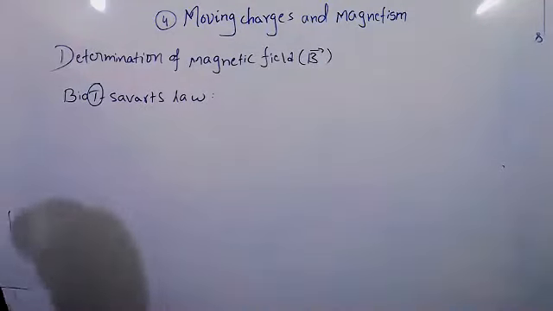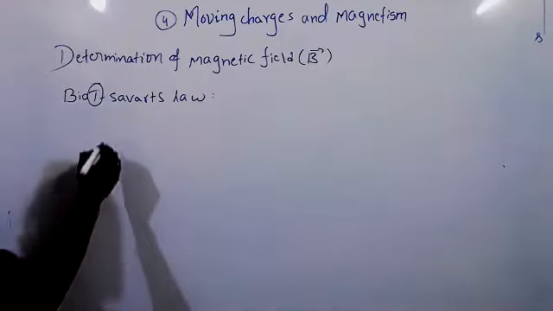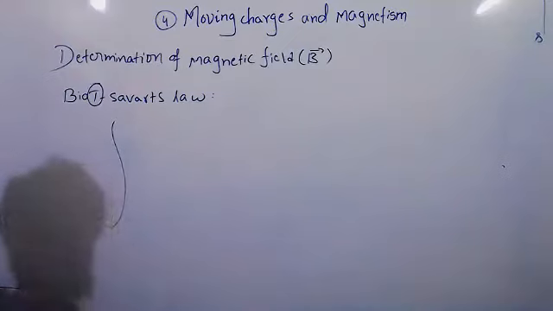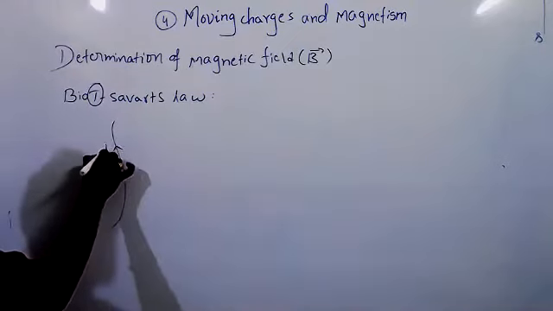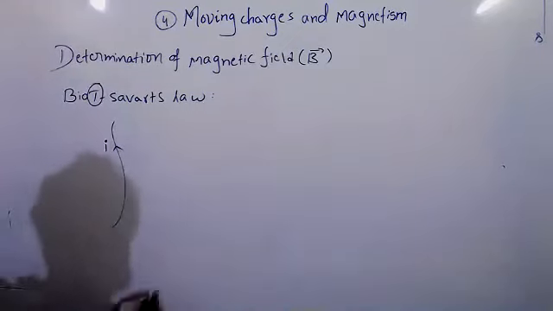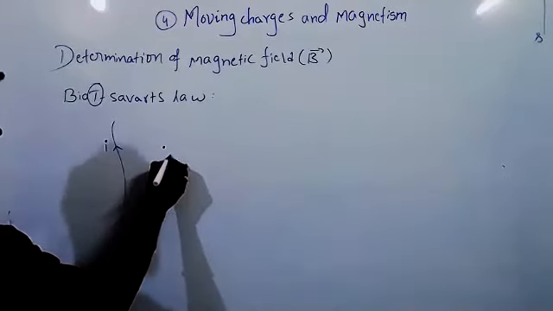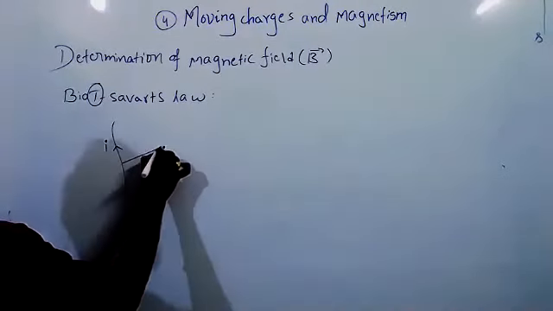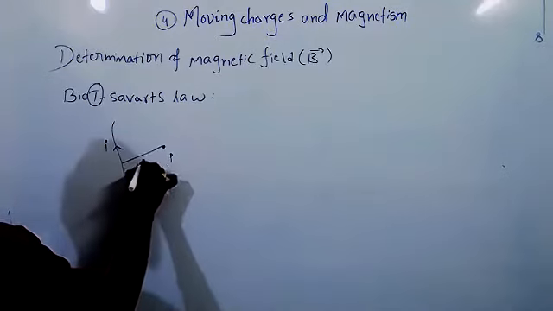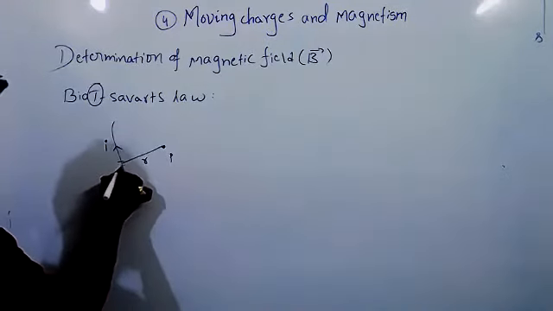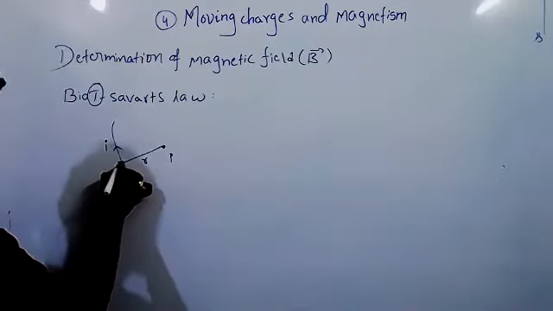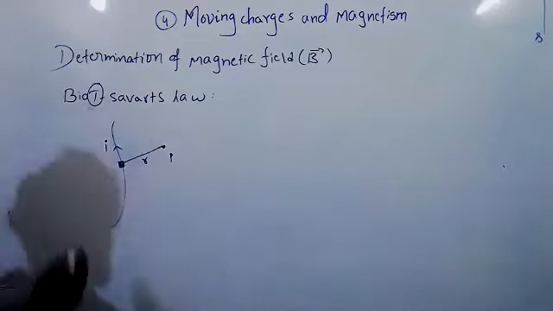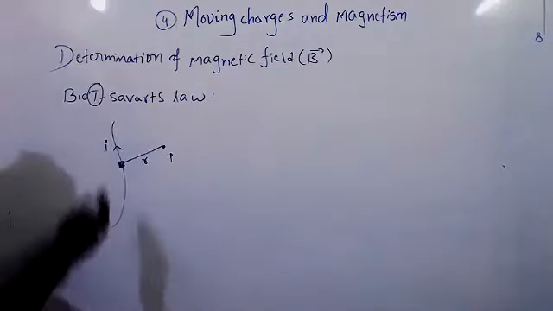Let's see. According to this law, suppose this is the wire, and current I is passing through this wire. I have considered a point P at distance r. Here I will consider a small element, because we can't calculate for the entire wire at once.